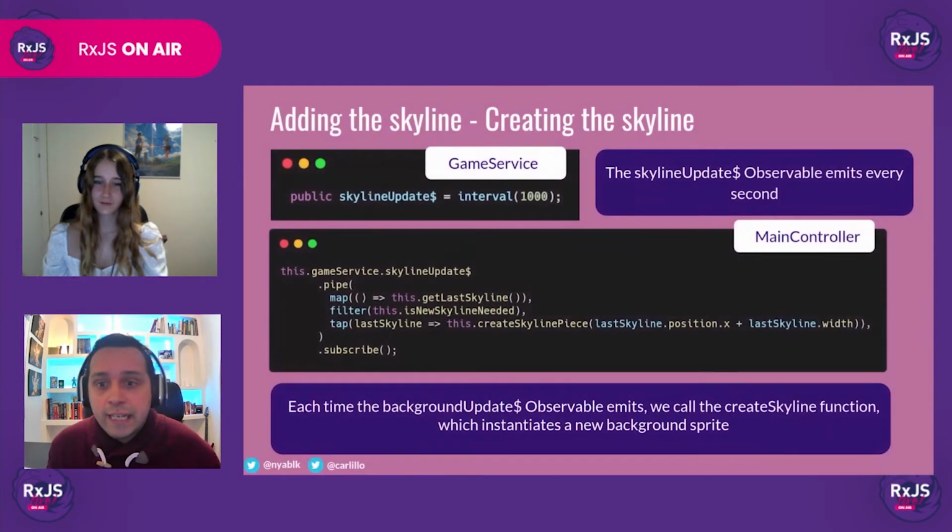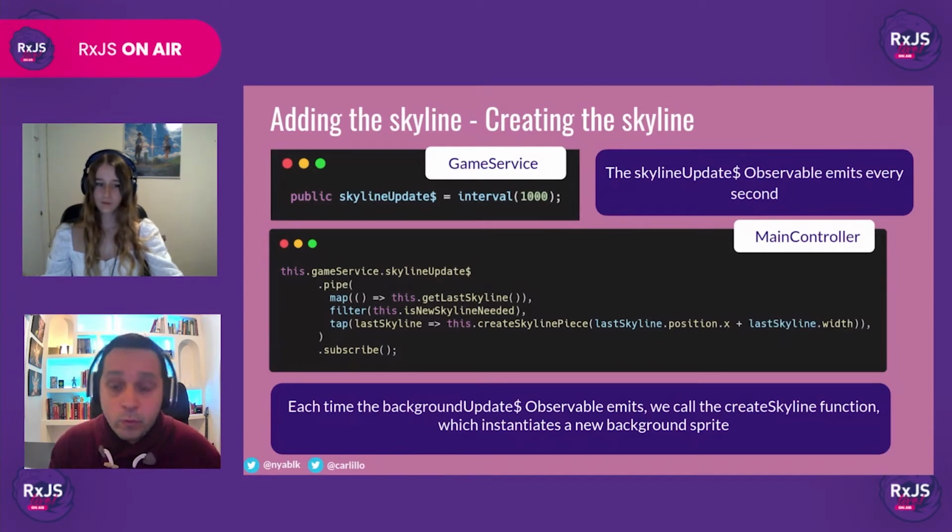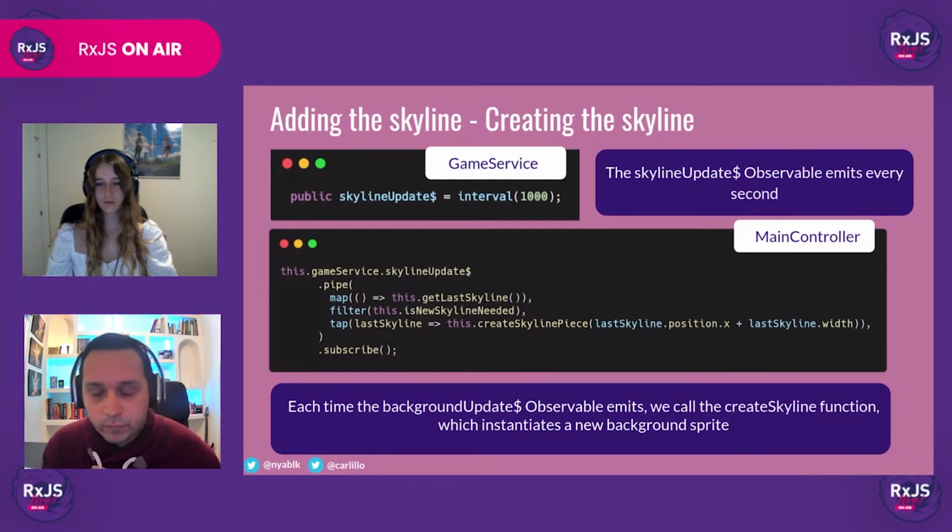For the skyline, we are going to create a new observable in the game service, the skyline update observable. We will be using interval to create an observable that emits every second. Once we have done this, we can go to our main controller and pipe our new observable. First, with map, we are making a call to the getLastSkyline function, which returns the last skyline instance in the canvas.